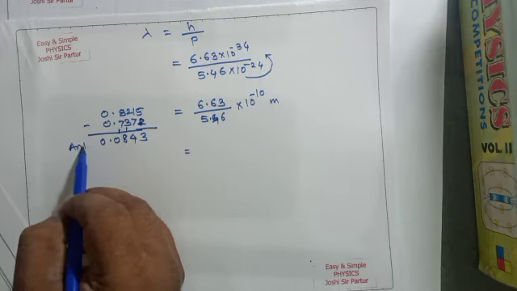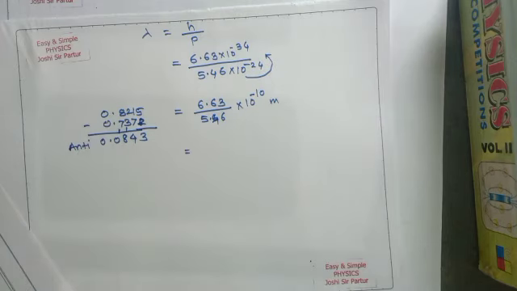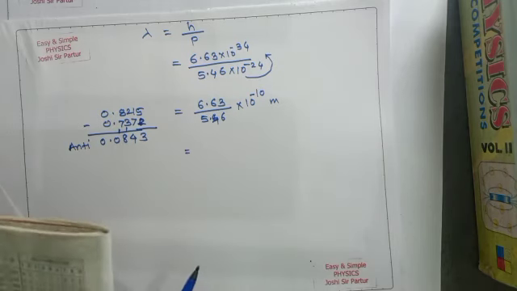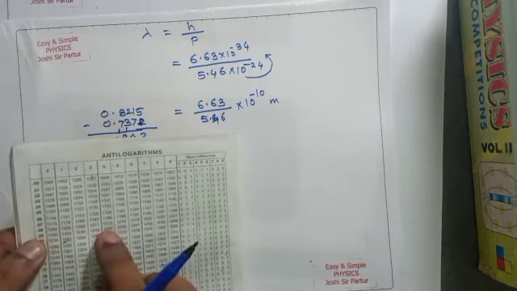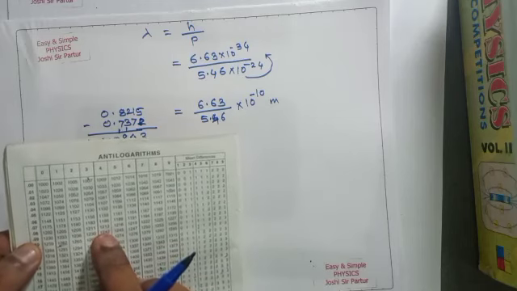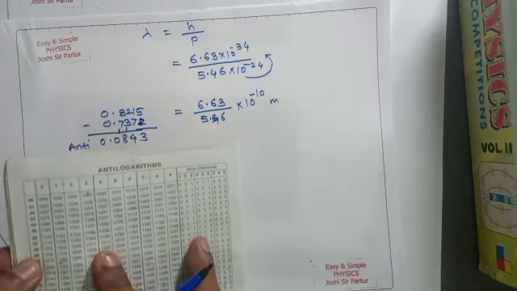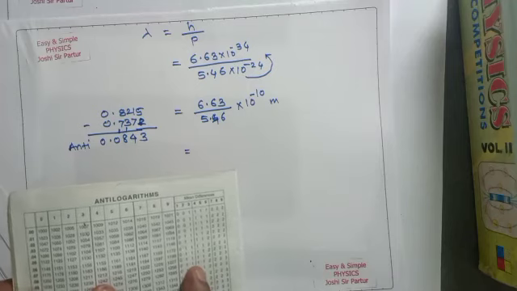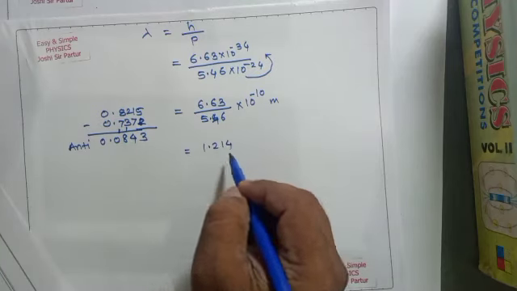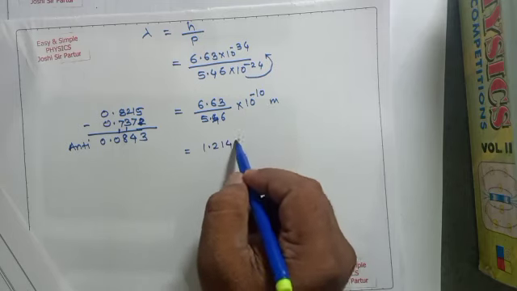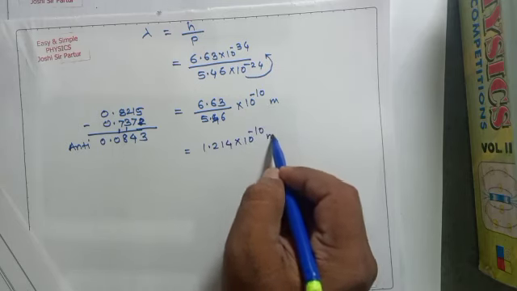If we take its antilog, for 0.08 in 4, that is 1213, and in 3 that will be 1. That answer will be 1.214 into 10 to the power minus 10 meter.